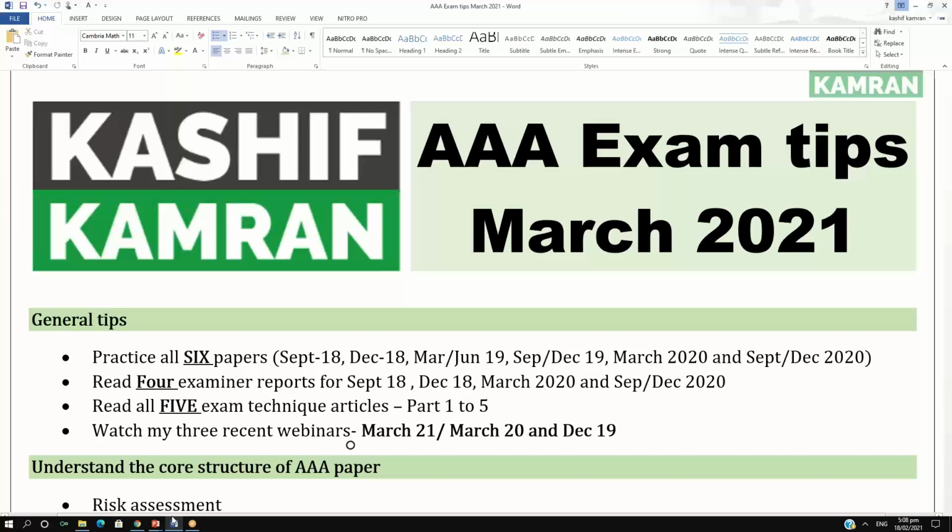This Word file will be shared with all of you on the WhatsApp group, so nothing to worry about, nothing to copy from it. You can just take screenshots if you want to. Can you all see it? Can you just confirm that? Okay, that's great.